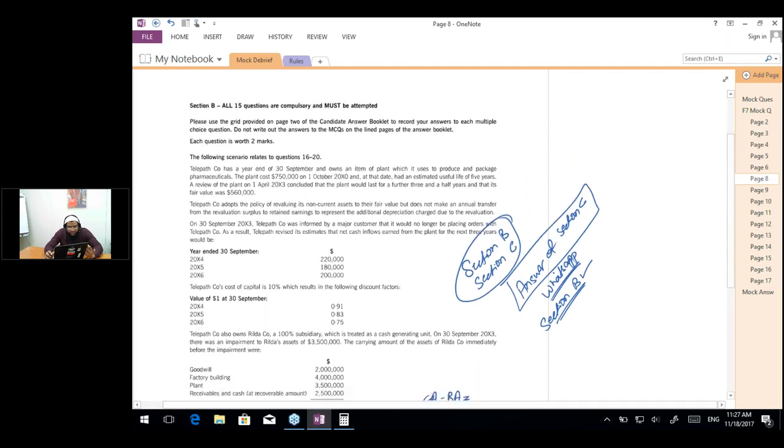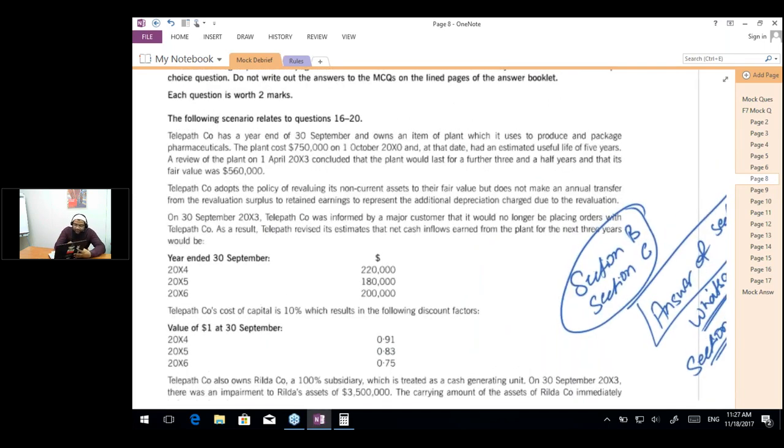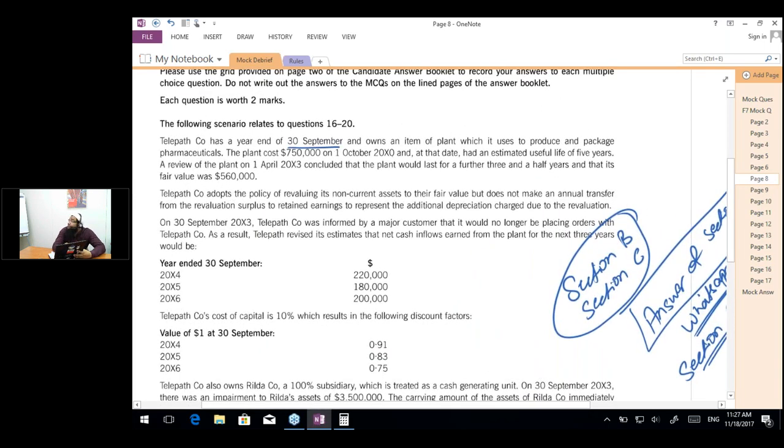The question says that Telepath Company has a year-end of 30th September and owns an item of plant which it uses to produce and package pharmaceuticals. The plant cost $750,000 on 1st October 2010 and at that date had an estimated useful life of 5 years.